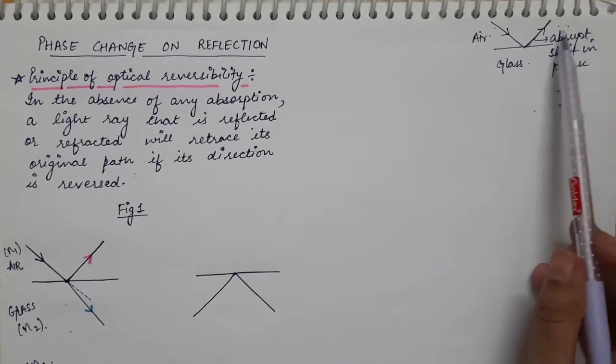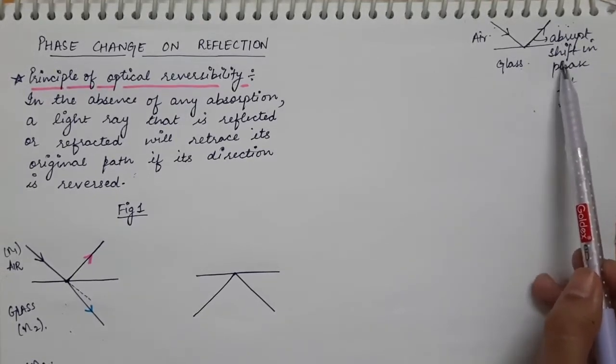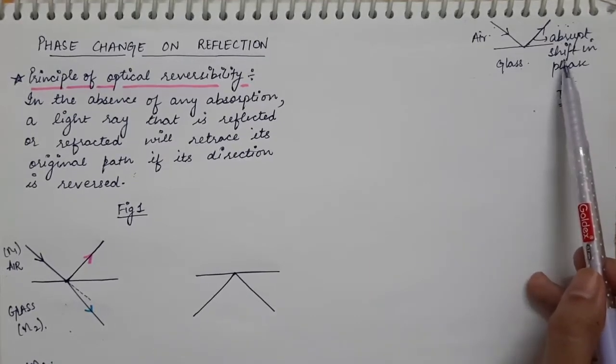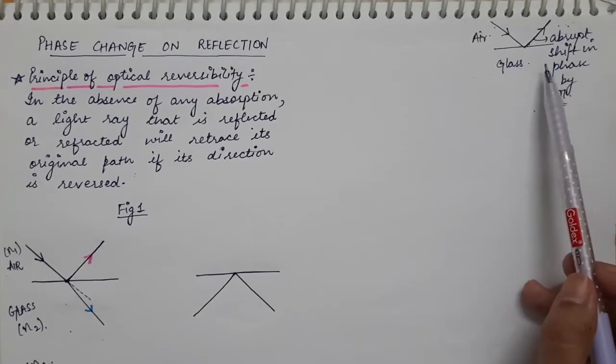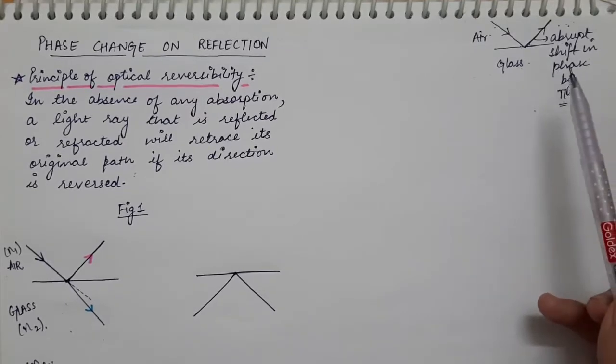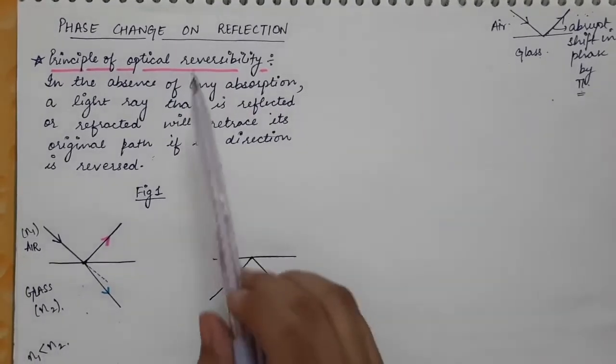And this was the only reason that the central fringe in case of the Lloyd's mirror came out to be a dark fringe, unlike the two cases that we had already done, that is the Young's double slit experiment and Fresnel's biprism, where the central fringe came out to be a bright fringe. So now we are going to look at the phase change on reflection.